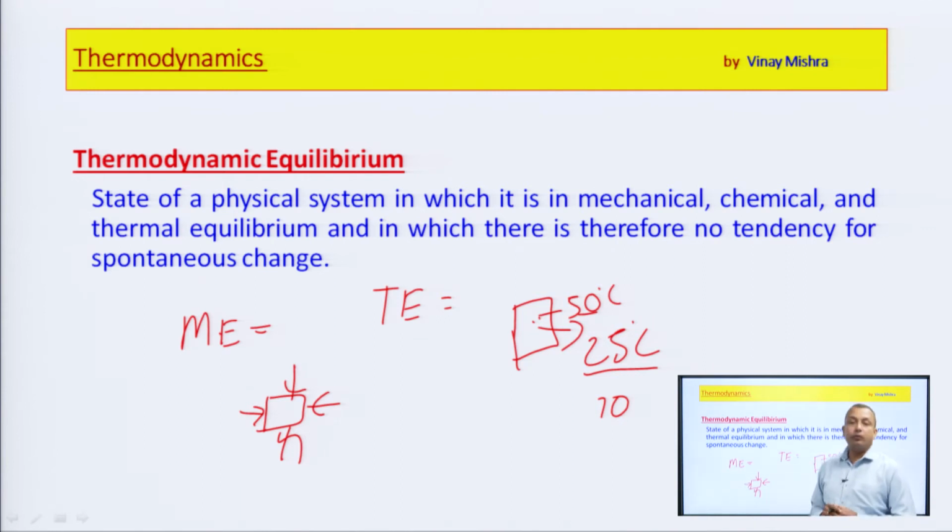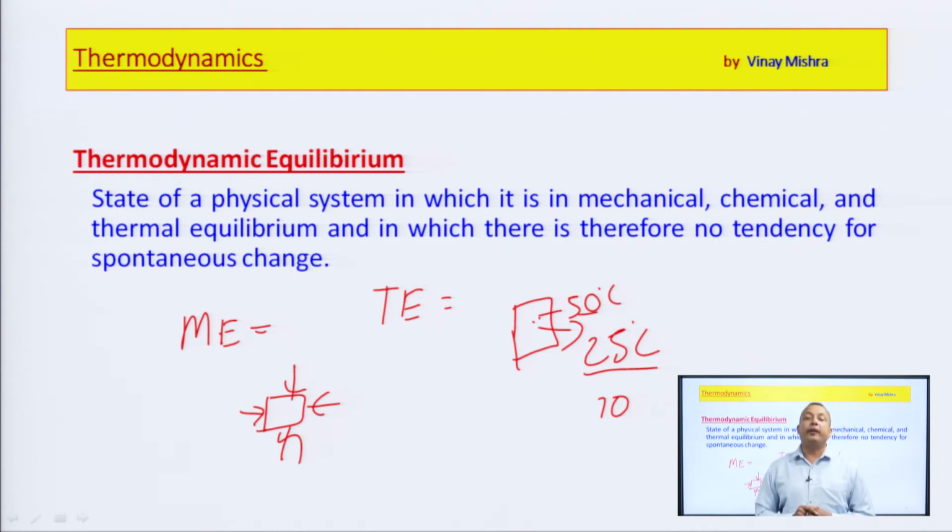As we have already talked about, if the system is in thermal equilibrium, the spontaneous changes in terms of heat are not there. And if we talk about mechanical equilibrium, the spontaneous changes are not there in terms of force, acceleration and so on.